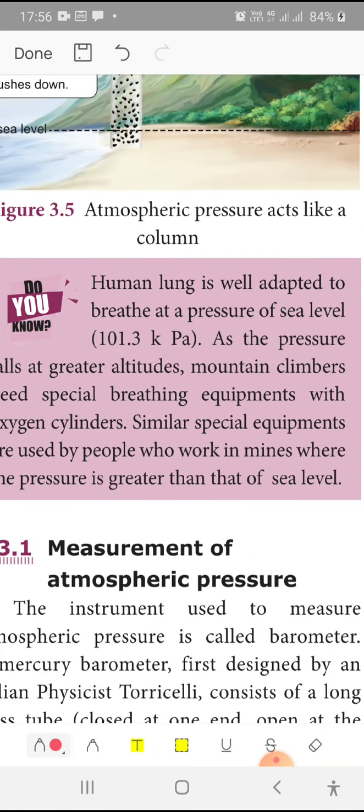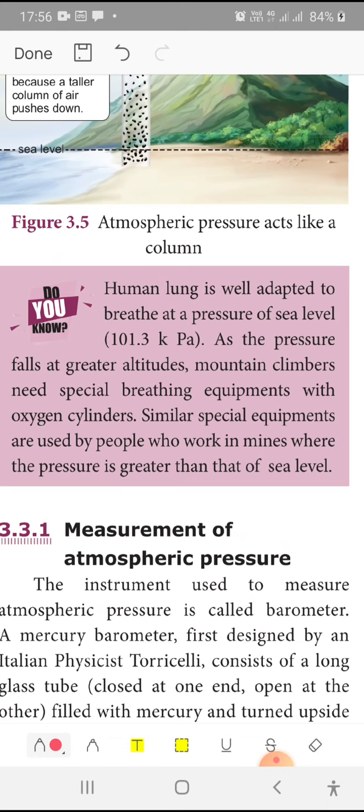The human lung is well adapted to breathe at the pressure of sea level. At a greater altitude, mountain climbers need special breathing equipment such as an oxygen cylinder. Similarly, special equipment is used by people who work in mines, where the pressure is greater than at sea level. When digging for the extraction of gold and such costlier materials, people are mining the earth. At that time also the pressure will be greater. To maintain their body pressure along with this pressure, they should use some special equipment.